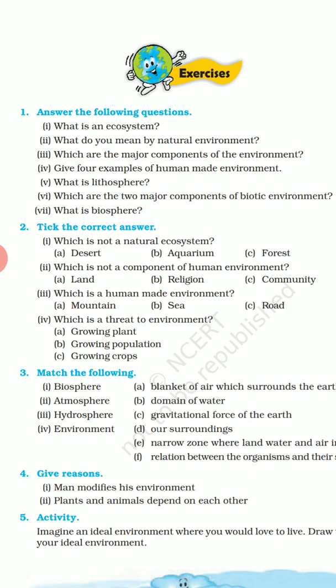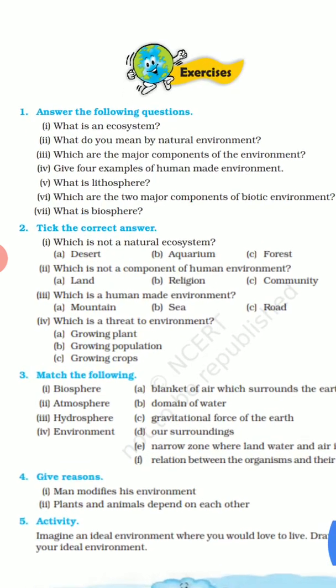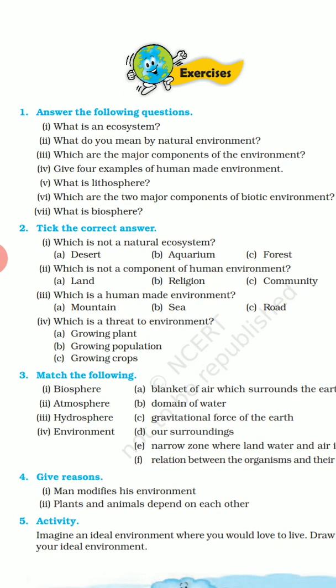Next, sixth question: which are the two major components of biotic environment? Plants and animals are the two major components of biotic environment.